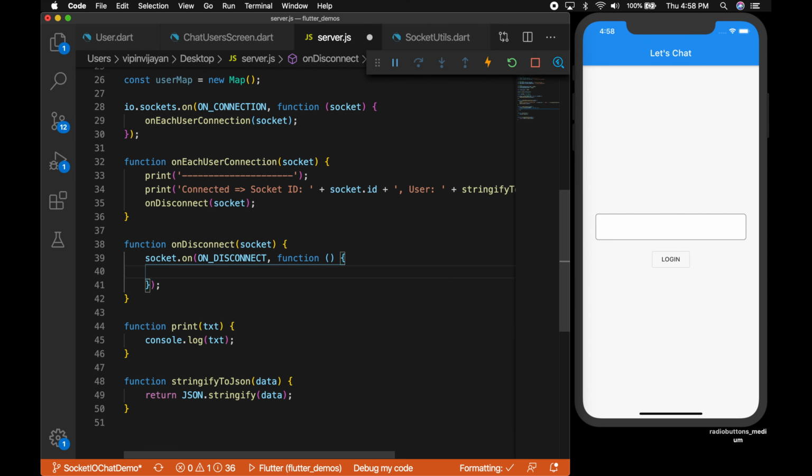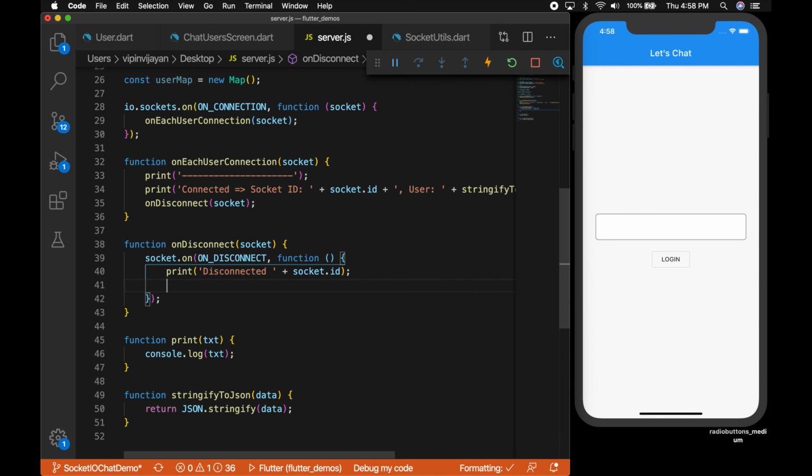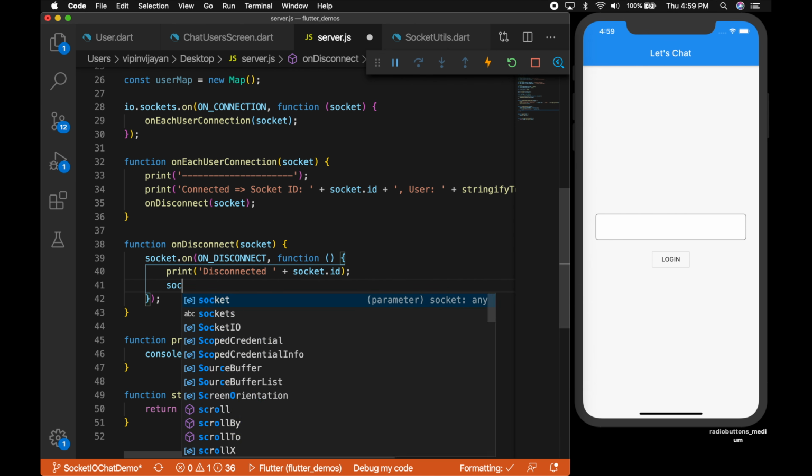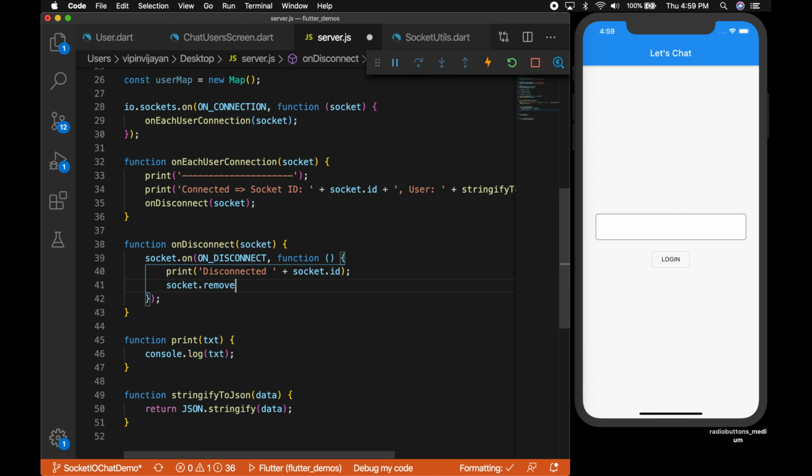That's a reserved event. And print disconnected with the socket ID, and I'm going to call socket.removeAllListeners for this socket. Save it, and you need to pass remove all listeners for this event on disconnect.